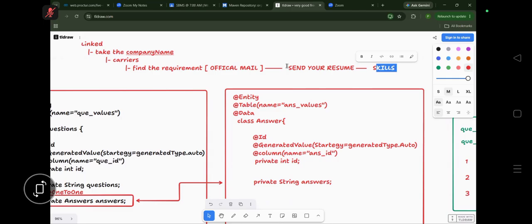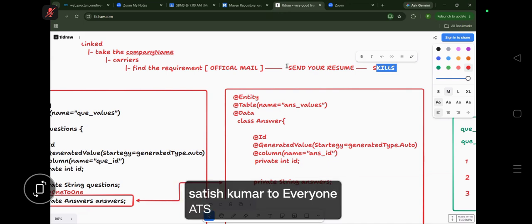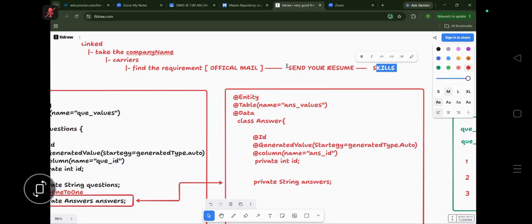This ATS and all doesn't matter. What is it called? ATS. The ATS score gives no benefit. 90%, 80%, it will stay in your resume only. "ATS score will be 80, sir." "My resume ATS score is 90, sir." It will stay there only, sir. Everybody understand.